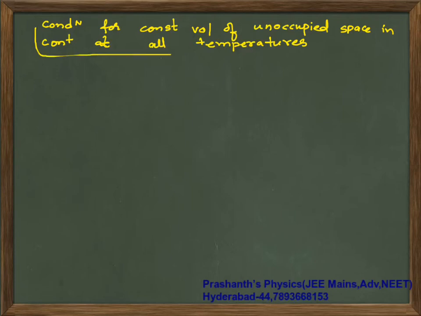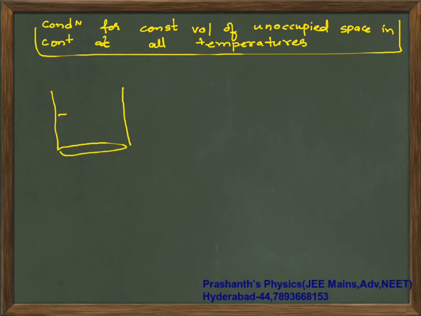So what is the meaning? I will tell you. So you have liquid filled into some container like this. Let us say your container is a closed container. Now I am talking about this region. This region is your unoccupied space.